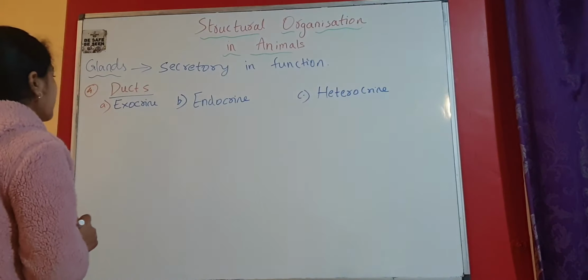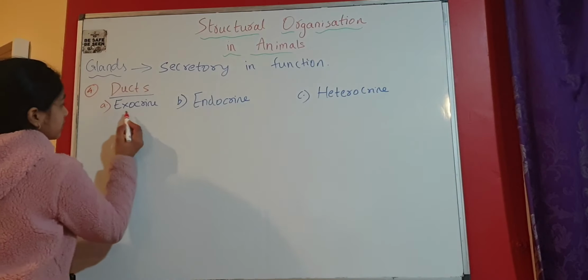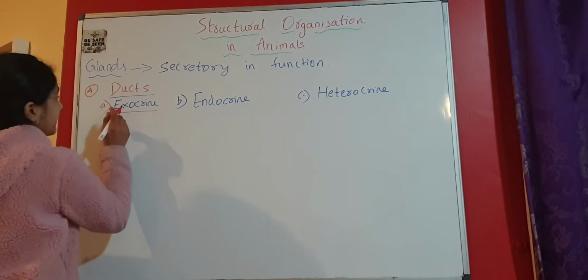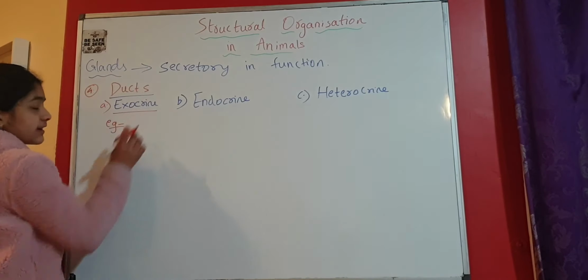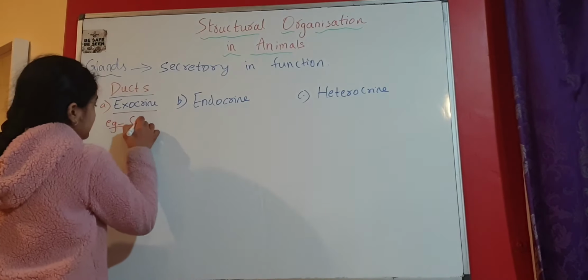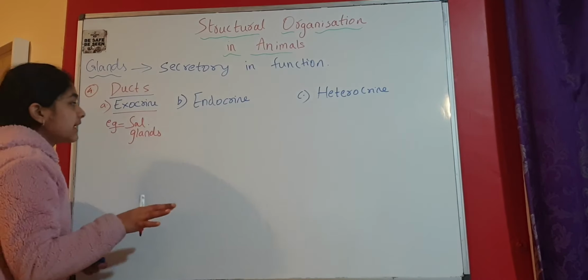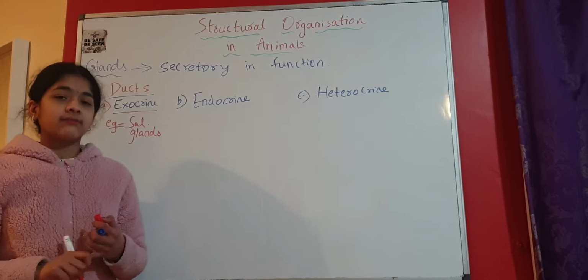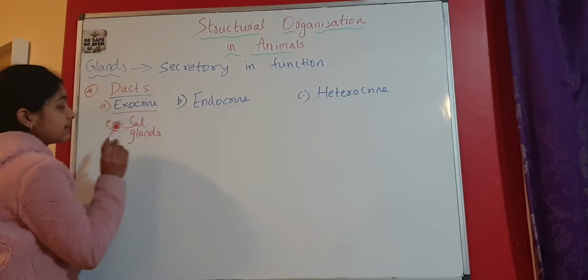So in exocrine kind of glands, here in this case there are ducts. Examples of this kind of glands are salivary glands. So in salivary glands we have parotid salivary gland, we have submandibular or submaxillary salivary gland, we also have sublingual gland.